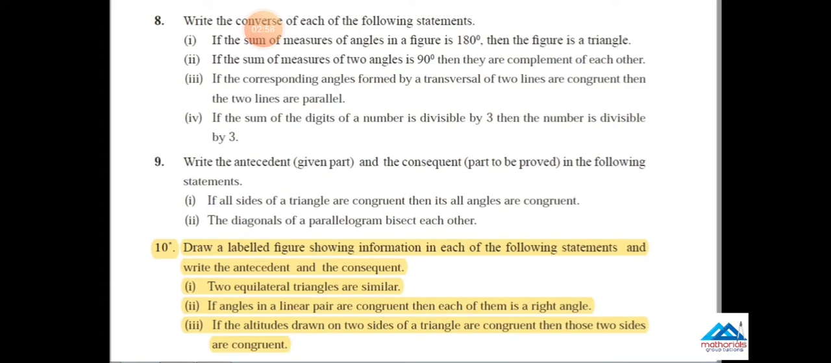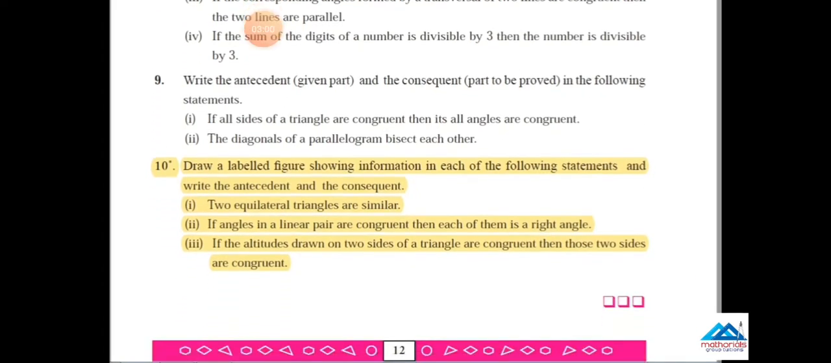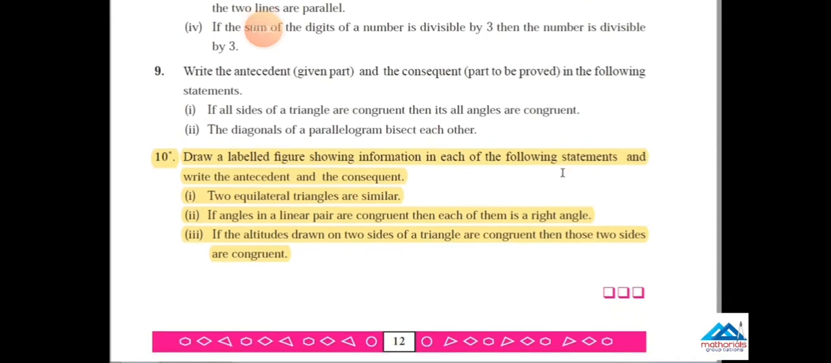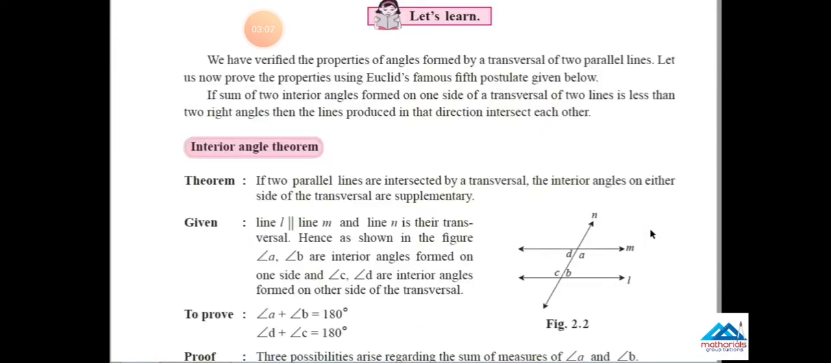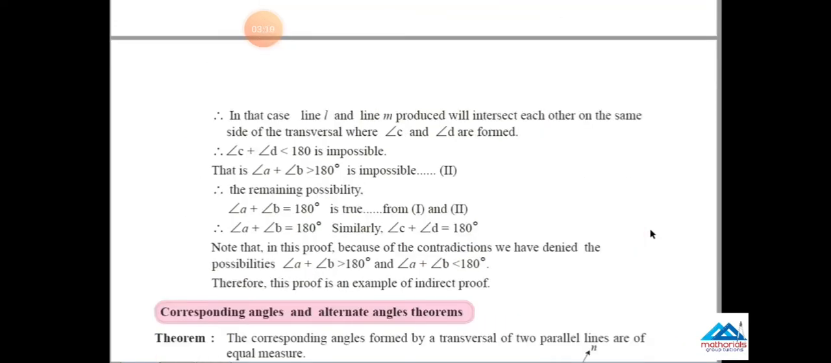Same page. Main question number 10: draw a labeled figure. This question is cancelled. 1, 2, 3: all three sub questions are cancelled. Now come to the next chapter, parallel lines.